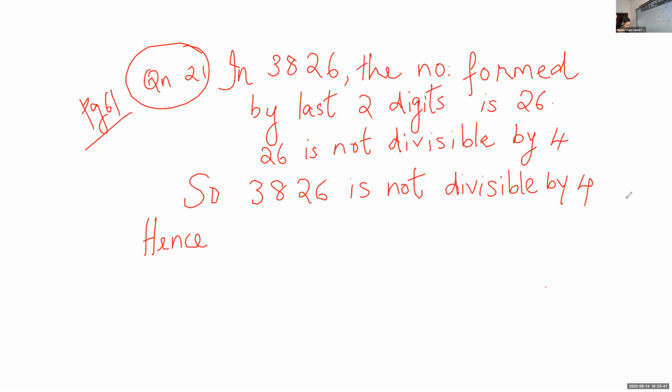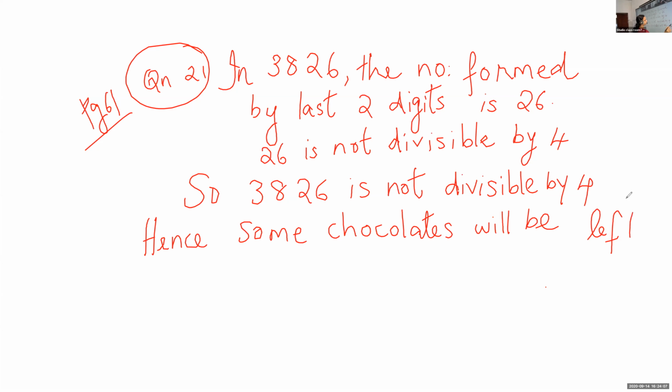Hence, some chocolates will be left undistributed.